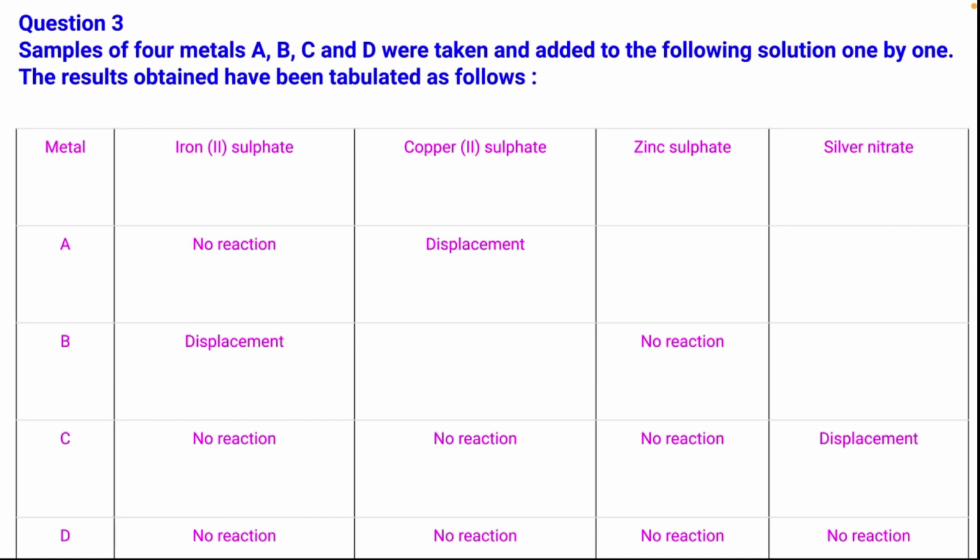No reaction takes place in the case of A, C and D when put in iron(II) sulfate, and a displacement reaction takes place when B is put in it. A displacement reaction takes place when A is put in copper sulfate solution, and no reaction takes place when C and D are put in copper sulfate solution. B, C and D when put in zinc sulfate solution, no reaction takes place. When C is put in silver nitrate, a displacement reaction takes place, and with D, no reaction takes place. Now let's see the questions.